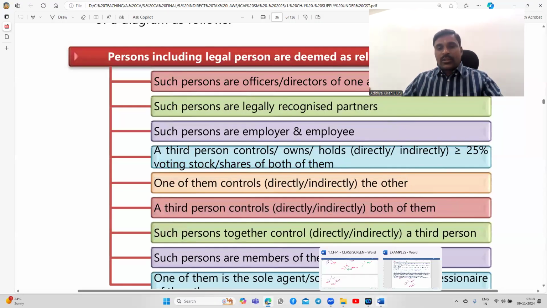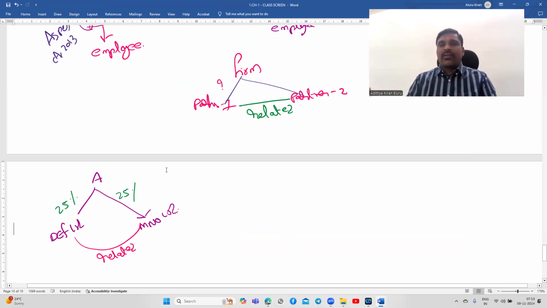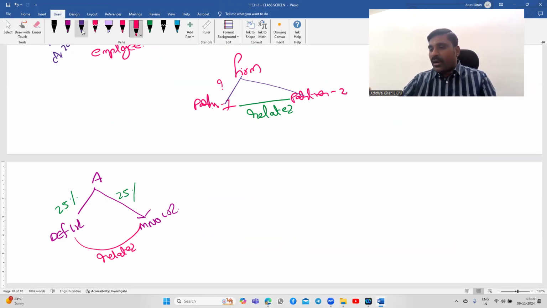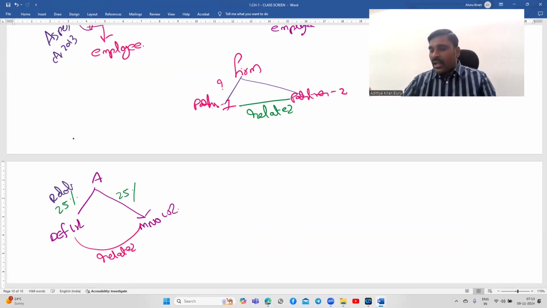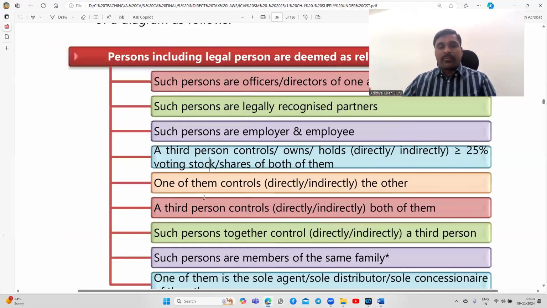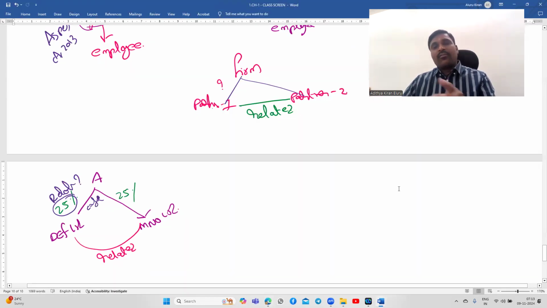Now in this you may ask: sir, you are saying DEF Limited and MNO Limited are related. How about the transaction between A and DEF Limited, and between A and MNO Limited? Whether these are related party transactions? If this 25% gives control to them, then they are related persons under this. One of them directly or indirectly controls something. To treat DEF and MNO as related, that 25% is enough.